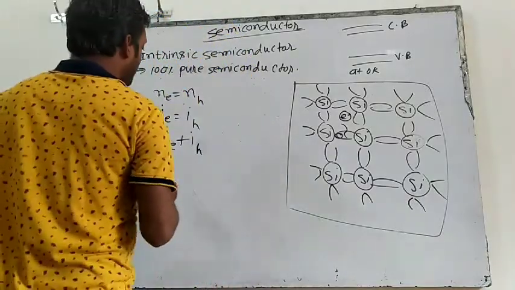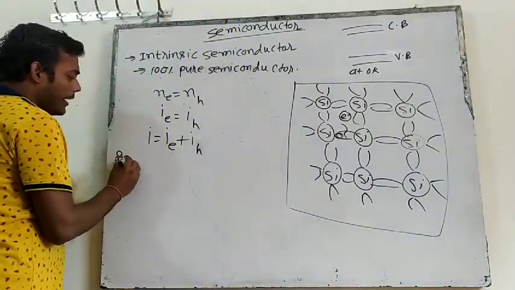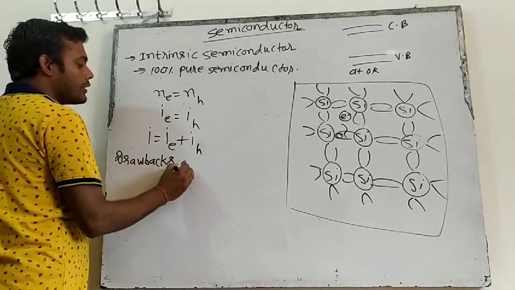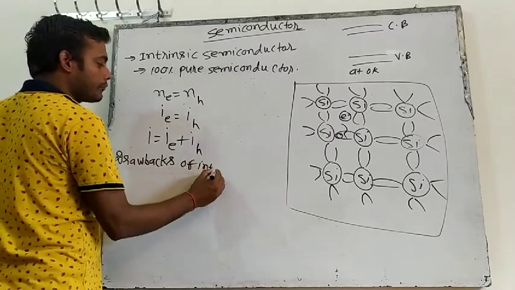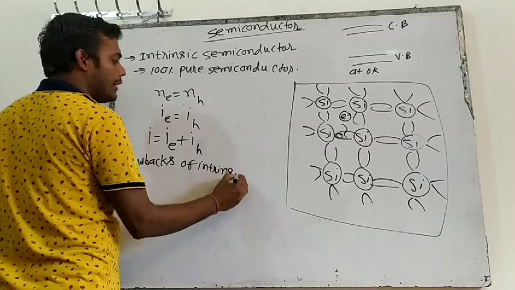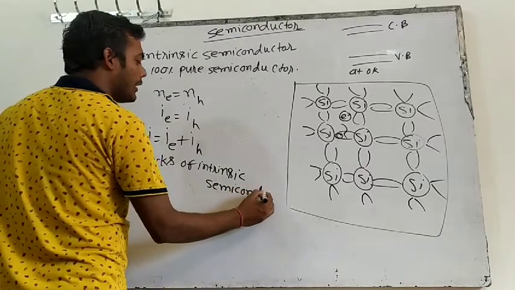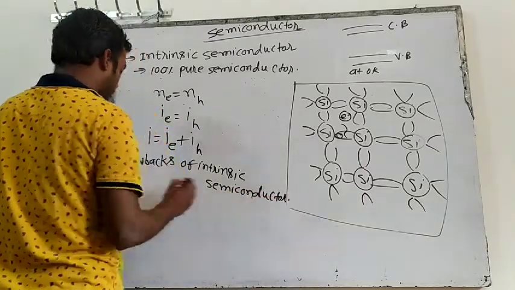But today I will tell you that there are some drawbacks of intrinsic semiconductor. So what are the drawbacks? First we will understand.